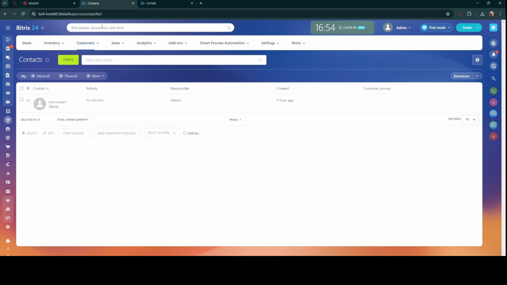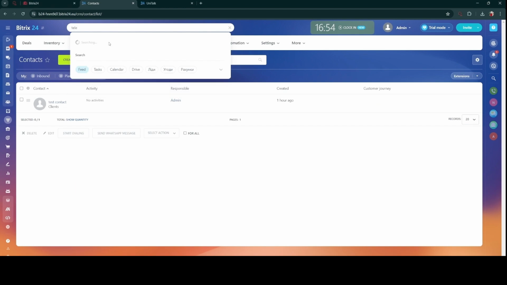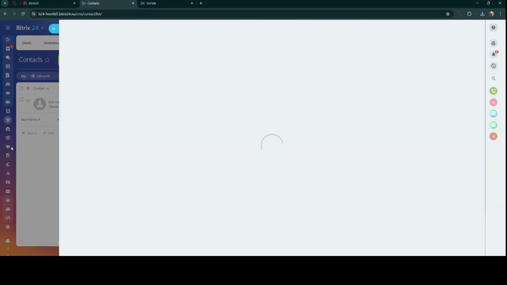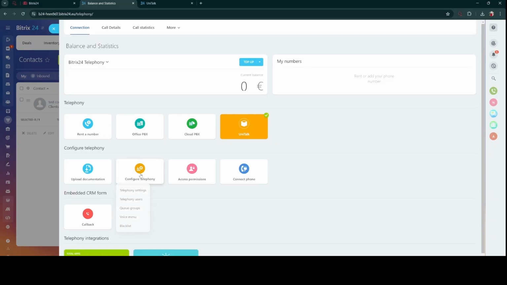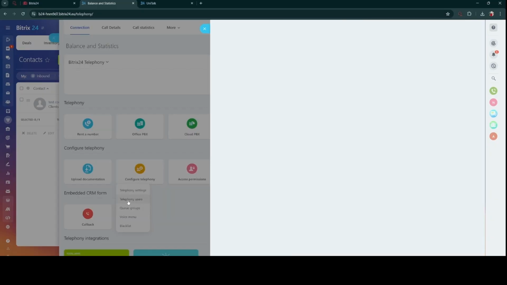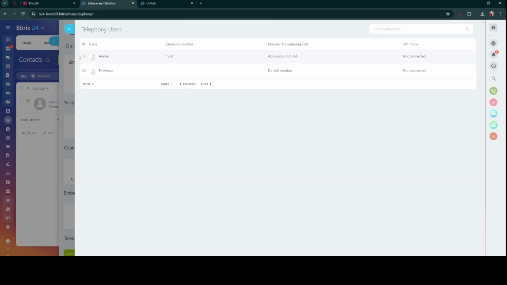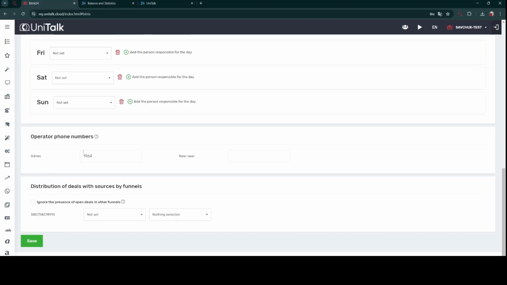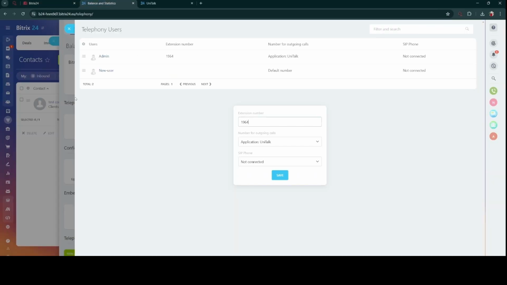We find the telephony section in the search. Telephony settings, telephony users. For each user, click on their settings and specify the internal numbers. They must match the internal numbers we specified in the personal account and also choose the UniTalk app. Save.